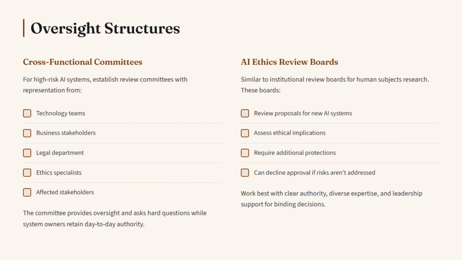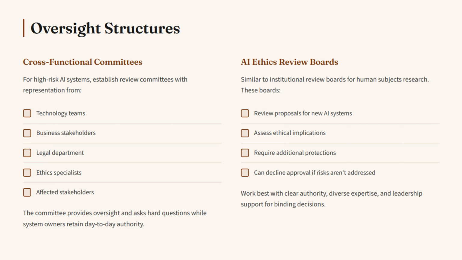For high-risk AI systems, establish cross-functional review committees with representation from technology, business, legal, ethics, and affected stakeholders. These committees review system designs, fairness testing, deployment plans, and ongoing performance. They provide independent perspective and ensure decisions consider diverse viewpoints. The committee doesn't make every decision. System owners retain day-to-day authority, but the committee provides oversight, asking hard questions and escalating concerns when necessary.